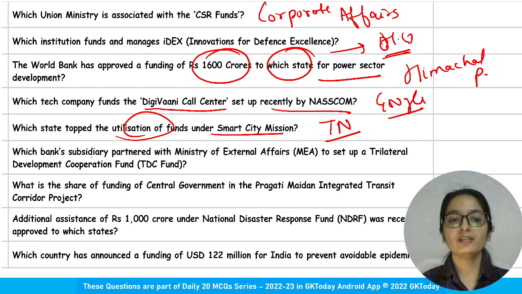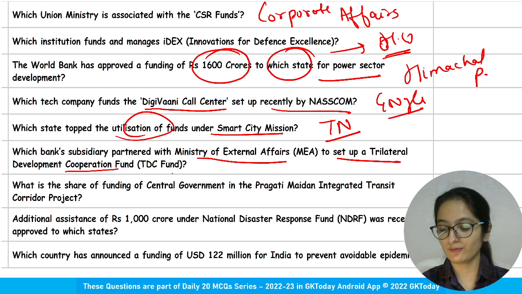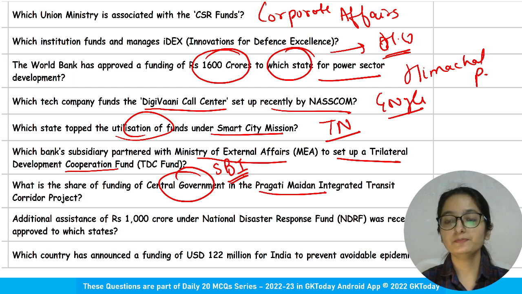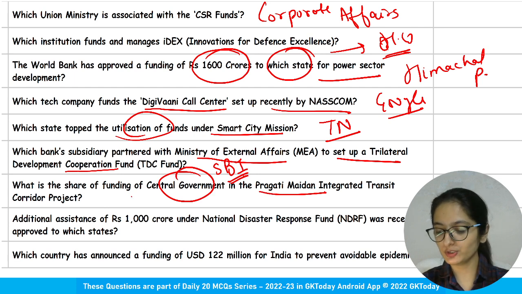Tamil Nadu. Which bank subsidiary partnered with the Ministry of External Affairs to set up a trilateral development corporation fund? State Bank of India. What is the share of funding of central government in the Pragati Maidan Integrated Transit Corridor project? 100%.